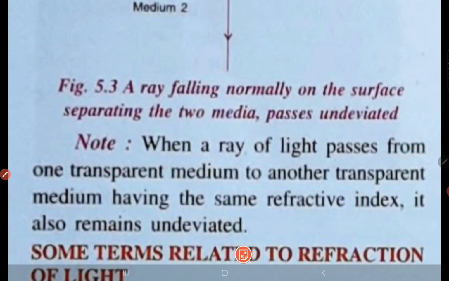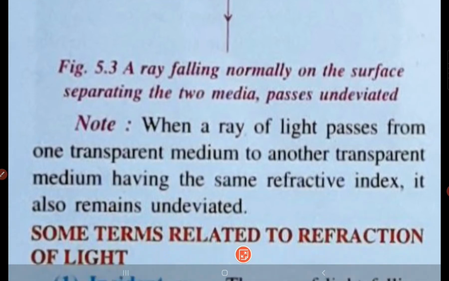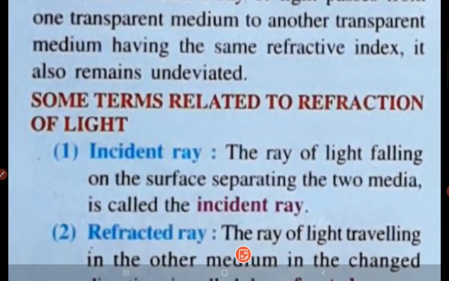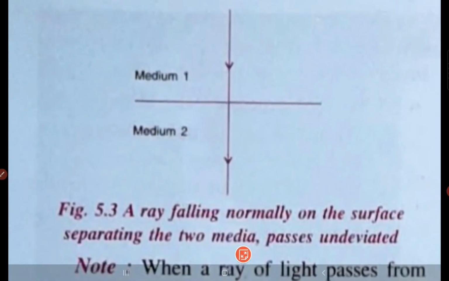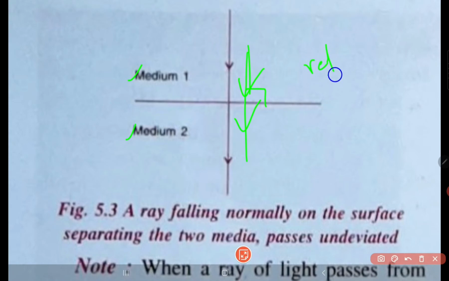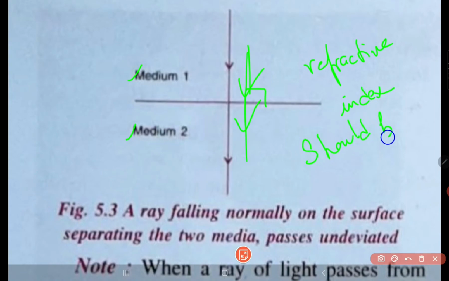We will do this in detail afterwards, and in more detail in class 10 also. So the light also remains undeviated. That means there are two conditions for no refraction taking place. Number one, when the light ray passes straight, such that it makes 90 degrees with the surface. The second condition is that both the mediums' refractive index should be the same. I hope you are understanding this.